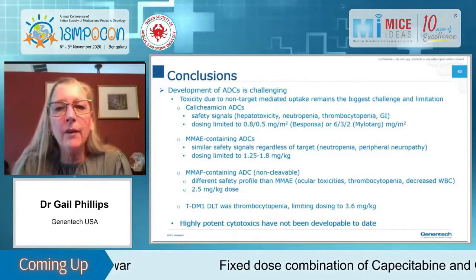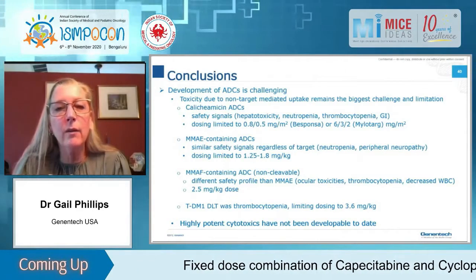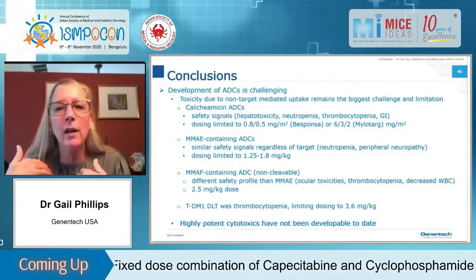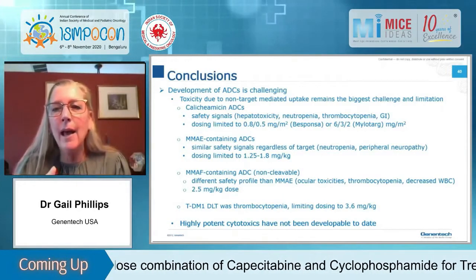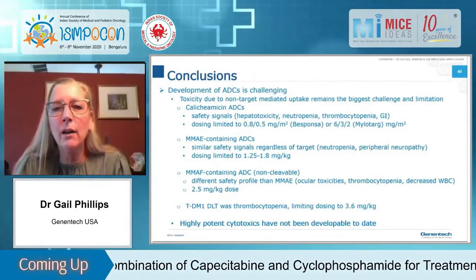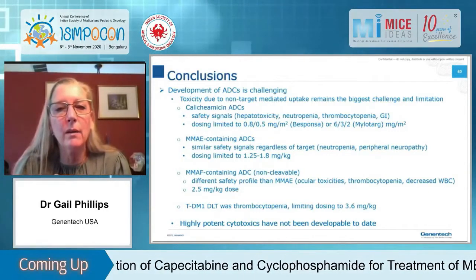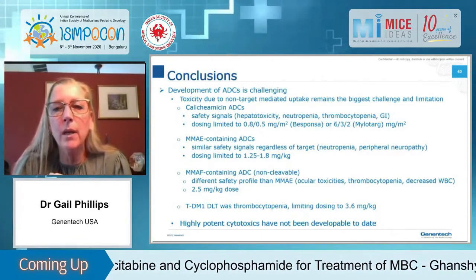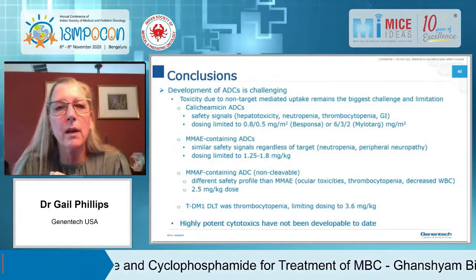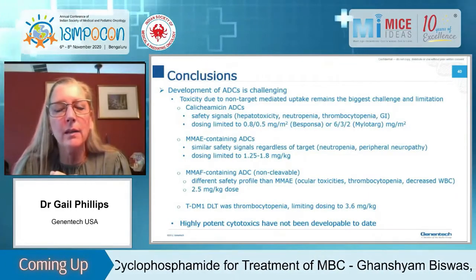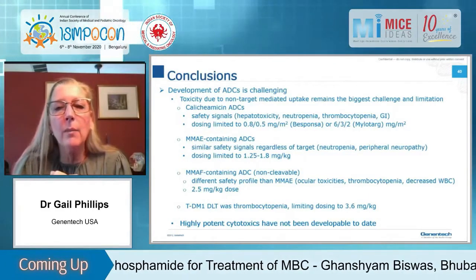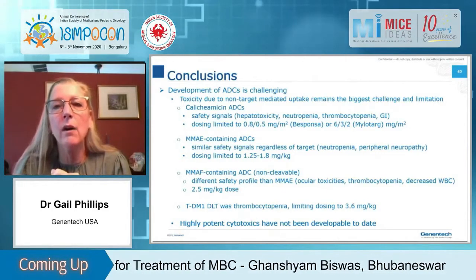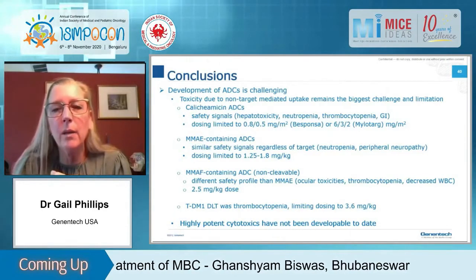The new MMAF-containing ADC, which is a non-cleavable auristatin, actually very interesting, has a different safety profile than MMAE. Again, it generates this cell-impermeable catabolite. And in this case, the safety signals are ocular toxicities and thrombocytopenia. And then, of course, with TDM1, the DLT in the clinic was thrombocytopenia, which limited dosing to 3.6 mg per kg. We were hoping to go higher. That wasn't the case. And just to reiterate, the highly potent cytotoxics, such as the PBD dimers, have really not been developable to date in terms of there are no approved ADCs with a PBD dimer.